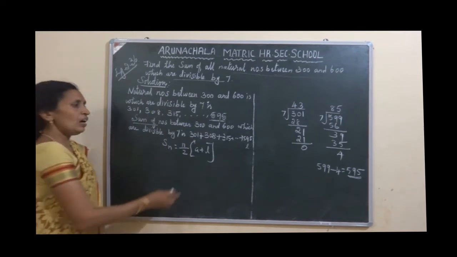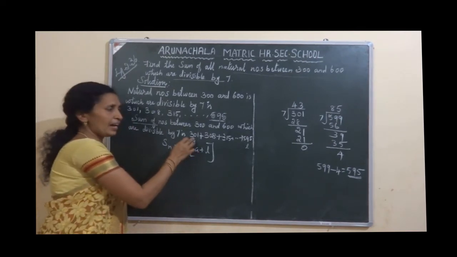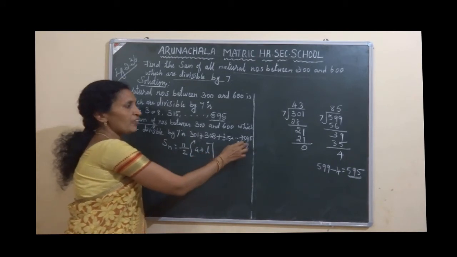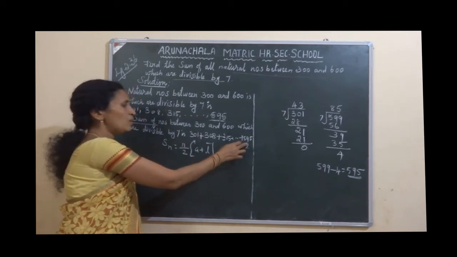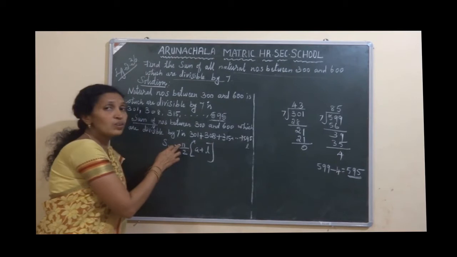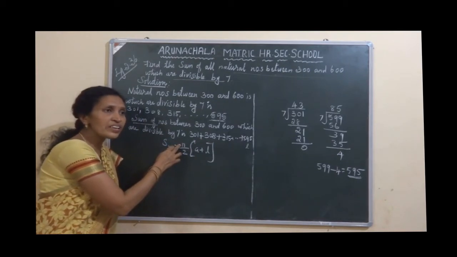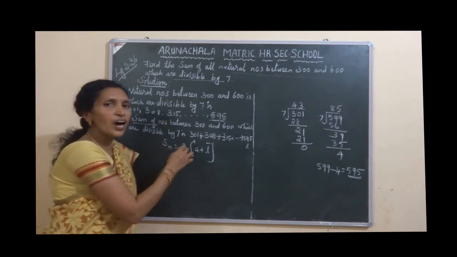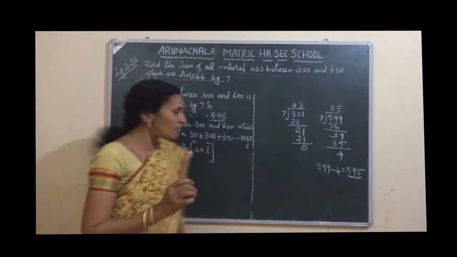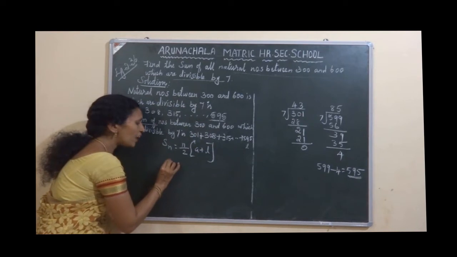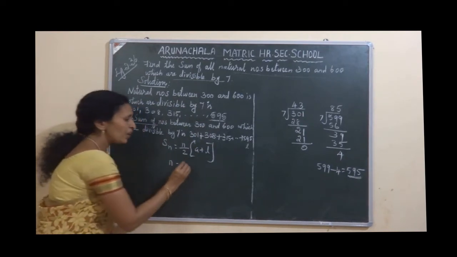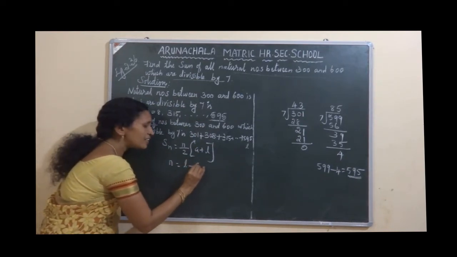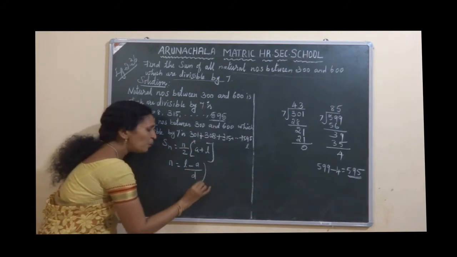Now, a is here 301, l also here 595. But what is n? What value do you have to give for n? We don't know, isn't it? But we know the formula for finding n. Number of terms n equal to l minus a by d plus 1.